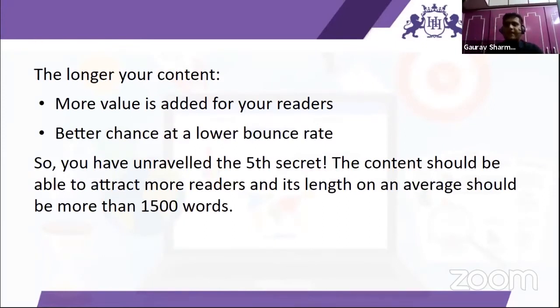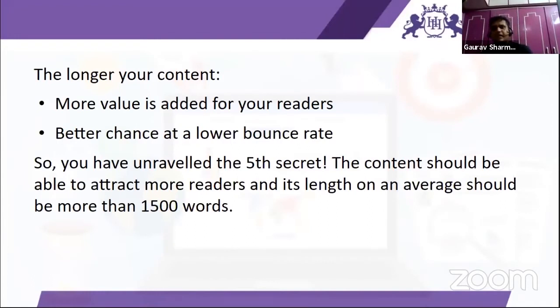This type of title is called clickbait. Clickbait, C-L-I-C-K-B-A-I-T. Bait, just like people used to catch fish with bait. Similarly, in cyber terms, it is called clickbait. You are offering bait to your readers so that they click on your content. Definitely people will not find this type of content interactive and they'll close it right away without interacting. So it is always recommended not to write this type of content.